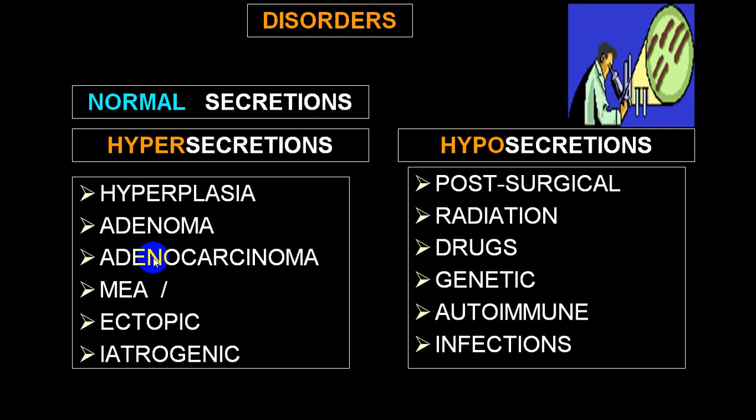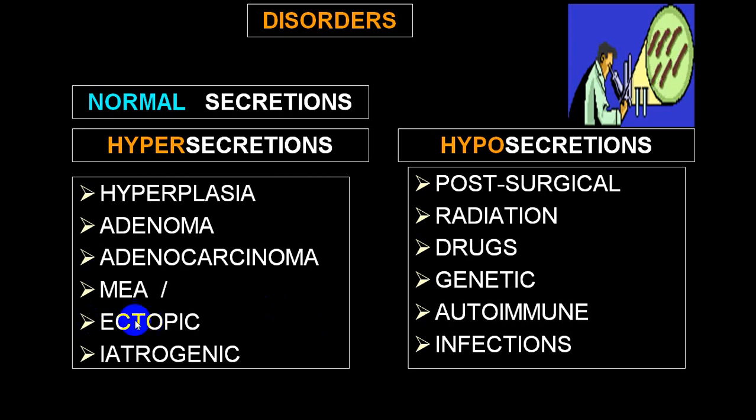So these three are the most common pathophysiology for hypersecretion in an endocrine system: hyperplasia, adenoma, adenocarcinoma. Sometimes multiple endocrine organs become adenomatous, multiple endocrine adenomatosis. So you have two or three endocrine organs with adenoma, and that produces hyperproduction, so there will be multiple endocrine hypersecretions. Or you can have tissue present in another area, for example in a bronchogenic carcinoma.